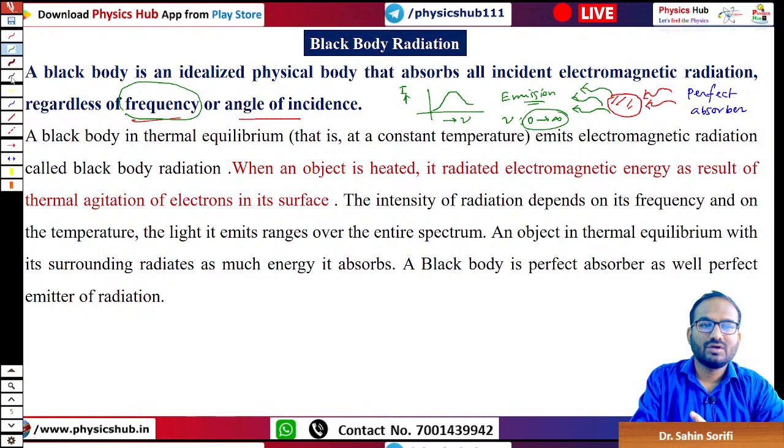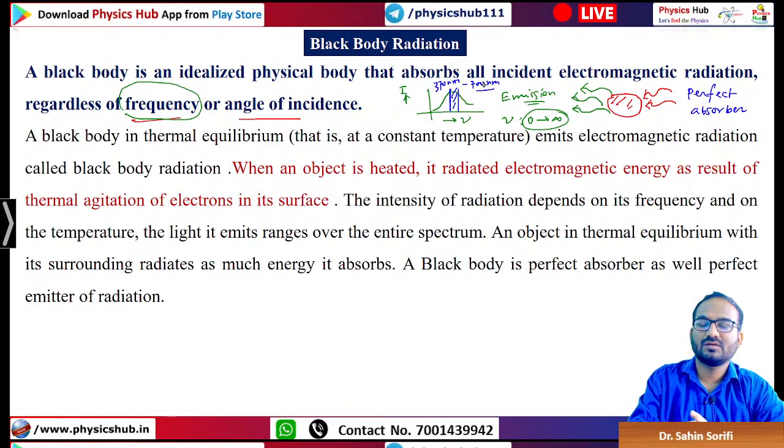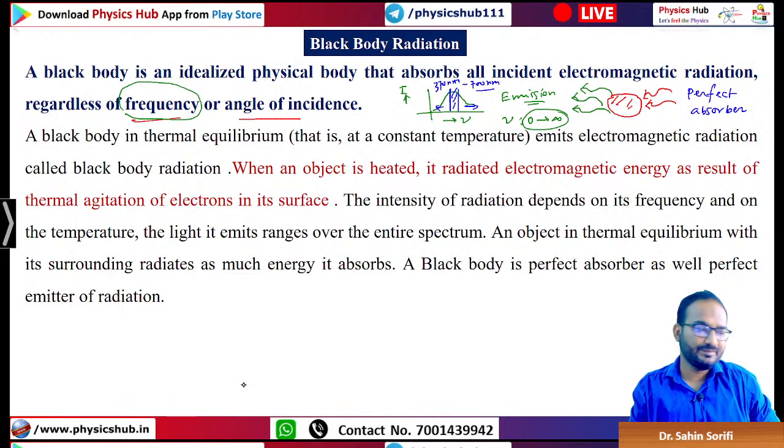But because we are human, we can only perceive the visible portion of this spectrum. The visible portion is roughly 370 nanometer to 700 nanometer. So only this part we can observe with our bare eyes, or naked eyes. The other portions of the spectrum we cannot observe.